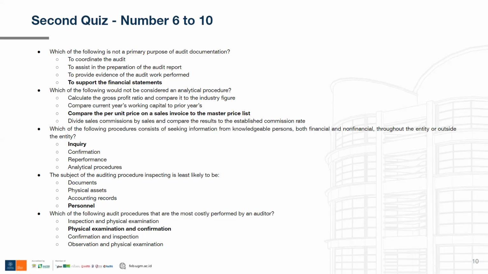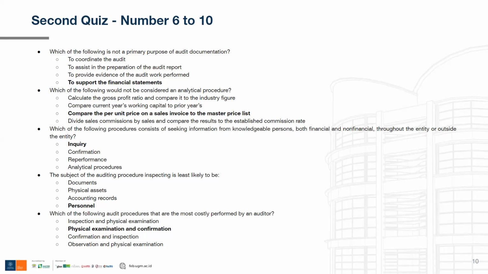So let's see the first option: calculate the gross profit ratio and compare it to the industry figures. This one is considered an analytical procedure because the industry figure is non-financial information and the gross profit ratio is financial information. The auditor is comparing the information provided by the company internally to outside information.